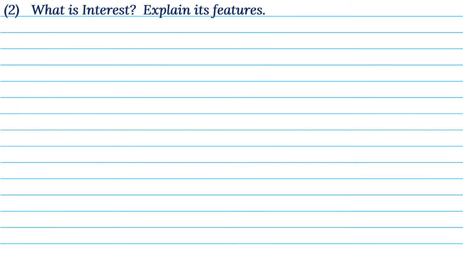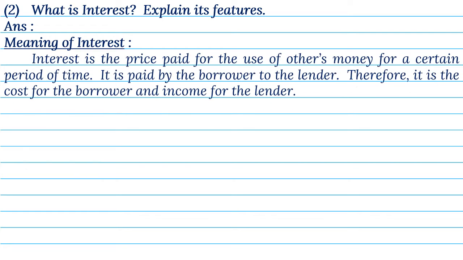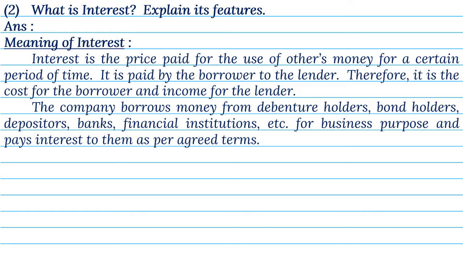2. What is interest? Explain its features. Answer. Meaning of interest. Interest is the price paid for the use of others' money for a certain period of time. It is paid by the borrower to the lender. Therefore, it is the cost for the borrower and income for the lender. The company borrows money from debenture holders, bond holders, depositors, banks, financial institutions, etc., for business purpose and pays interest to them as per agreed terms.